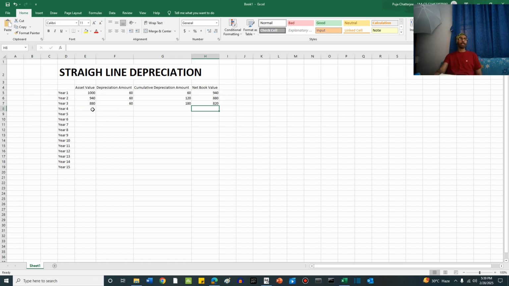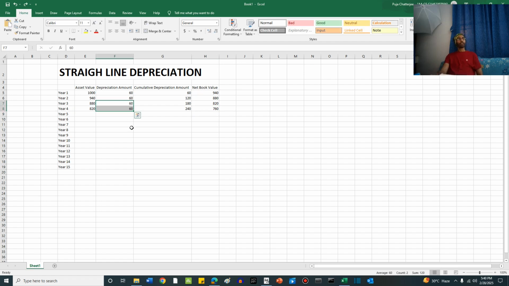This 820 again becomes the beginning book value of year 4. So this is equal to year 3's ending net book value. This is 820. Depreciation again is 60. Cumulative depreciation is 4 times 60. This is equal to 180 plus 60. This is 240. So the net book value is equal to 820 minus this year's depreciation, which is 760.